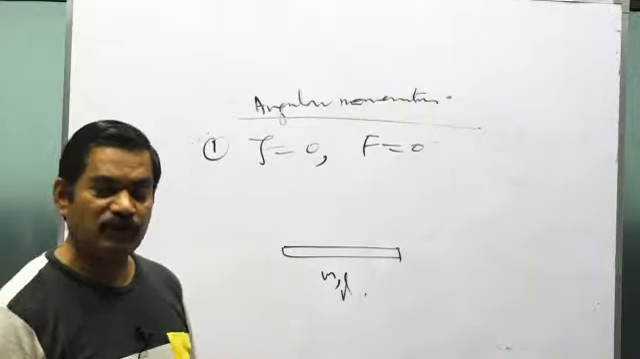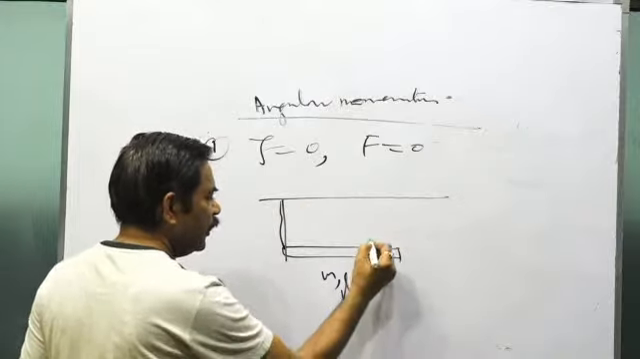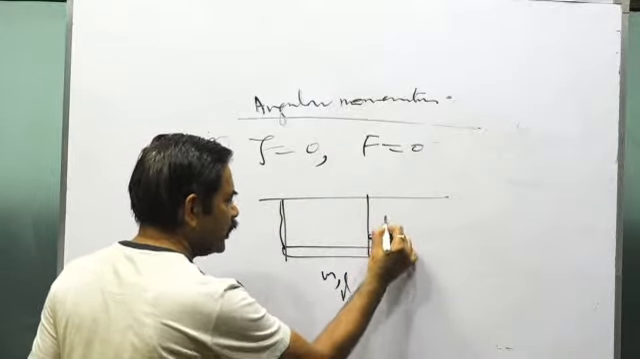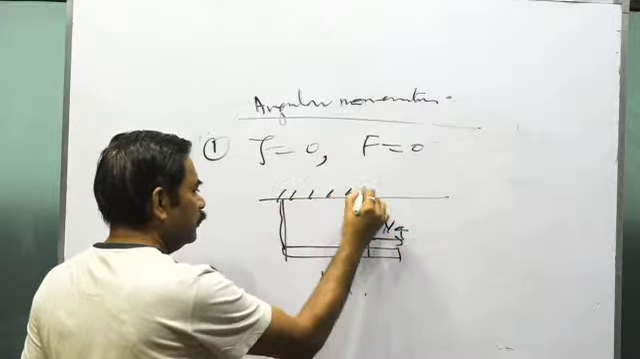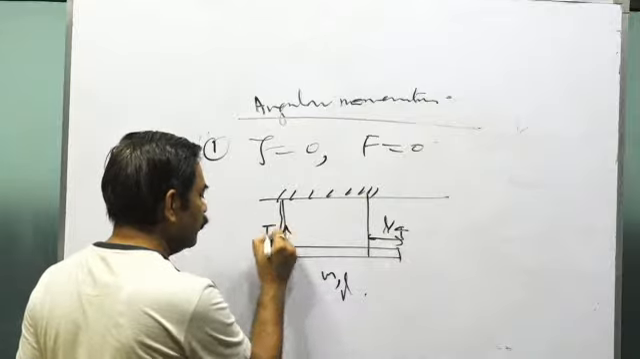The nature of the question will be the same. From one end, one string is attached, and the other string is attached at a distance L by 4 from that end. These are suspended like this. Now you have to calculate the tensions in the strings, T1 and T2.